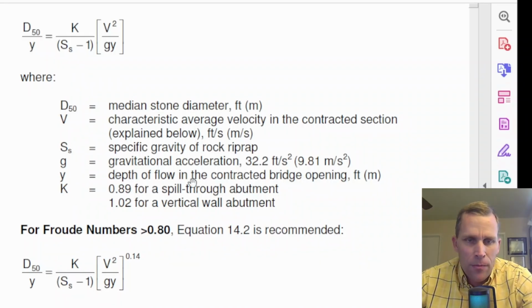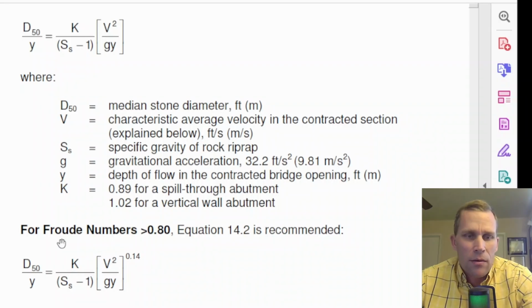Let's see, depth of flow in the contracted bridge opening. K is going to either be 0.89 or 1.02 based on if it is a spill through abutment or a vertical wall abutment. S sub S is specific gravity. Usually that's S sub G, but okay. And then V, average channel velocity at the contracted section. Y again is depth, and then g is the gravitational acceleration.